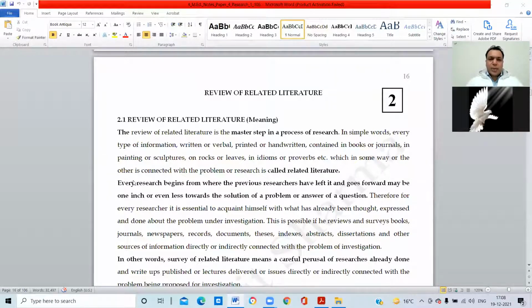Well, guys, today I'm going to discuss the important topic of MEd, which is review of related literature. This is your second chapter in your booklet, and it comes under section A, review of related literature. First of all, we have to understand what is the purpose of this, why we use it, and how we have to define it.